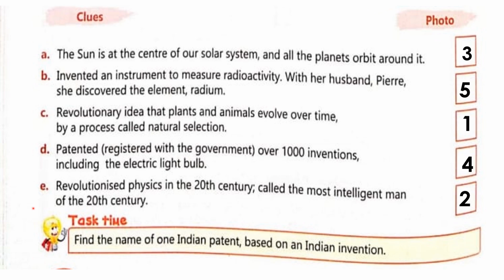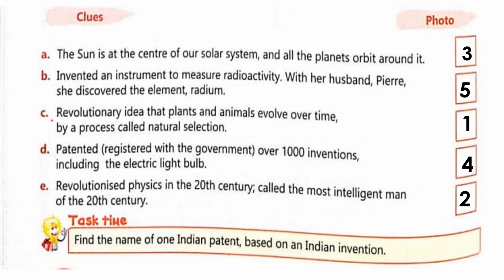Let's do the exercise now. The first question is, the Sun is at the center of our solar system and all the planets orbit around it. So the name of the scientist is Nicholas Copernicus, who was an astronomer, and the number of this scientist is 3. The second question is, invented an instrument to measure radioactivity with her husband Pierre. She discovered the element radium. So the name of the scientist is Marie Curie.